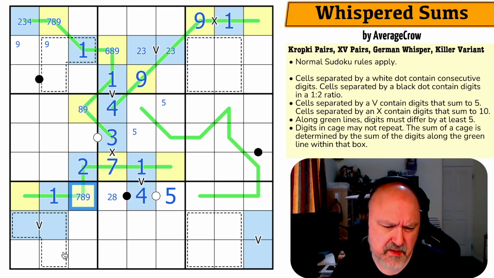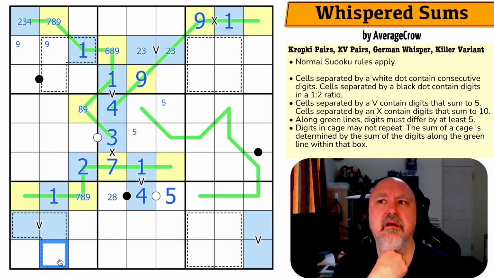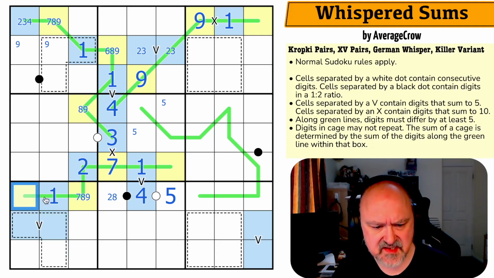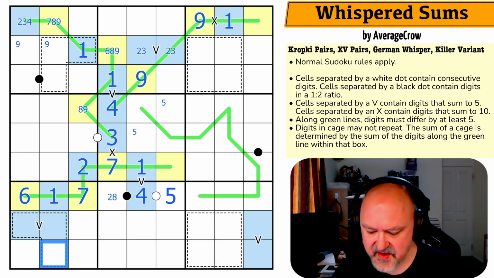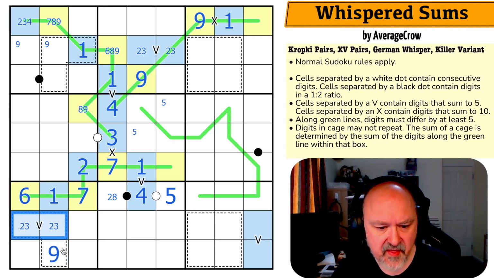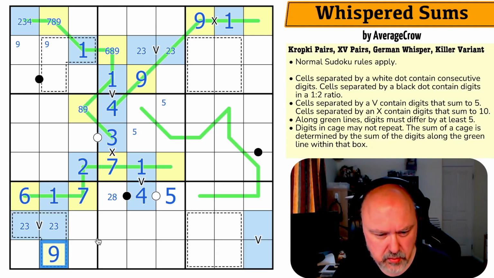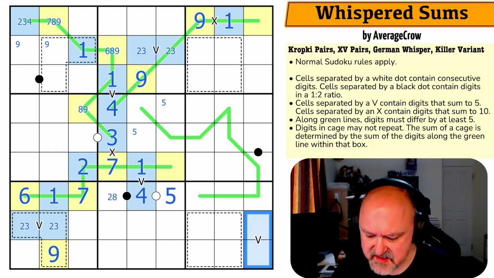What's the maximum I can make this? 5 plus 9 is 14. And the minimum I could make this is 617, which is 14. So this is 617, and this is 239. That's really cool. Which means this is 14.